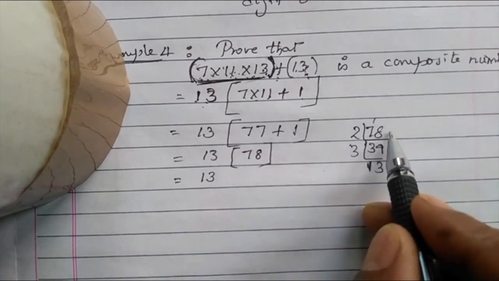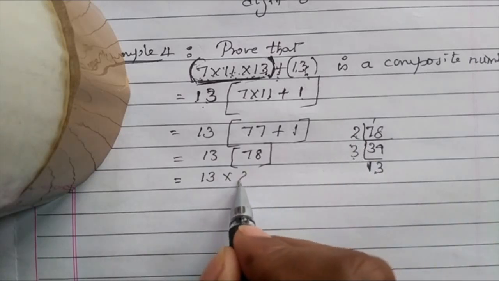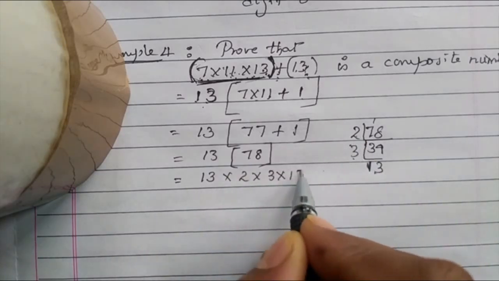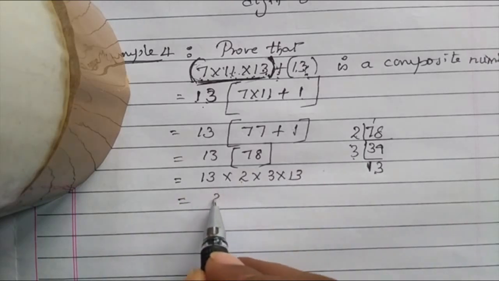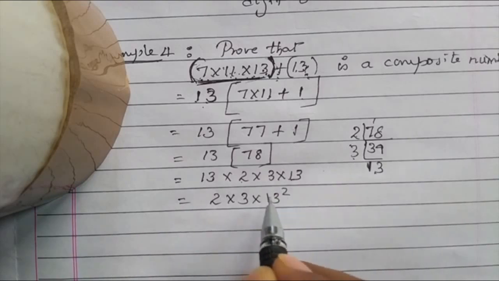That's it. So 78 you can write as 2 into 3 into 13. Finally 2 one time, 3 one time, 13 into 13, 13 square.